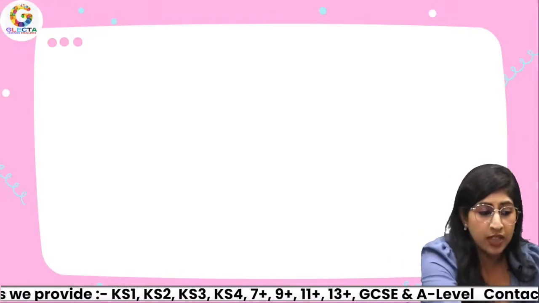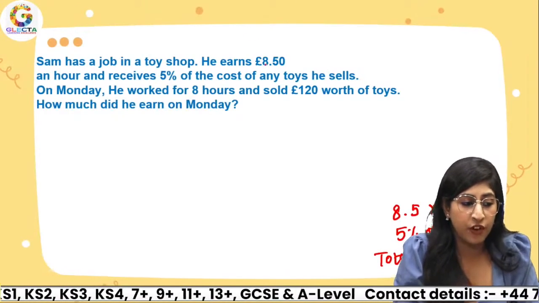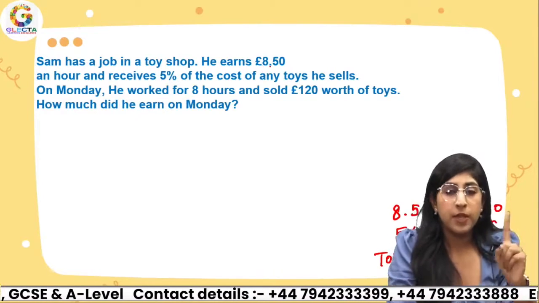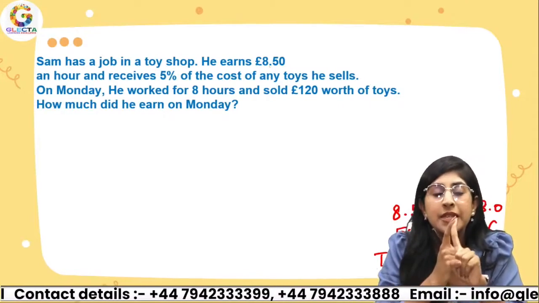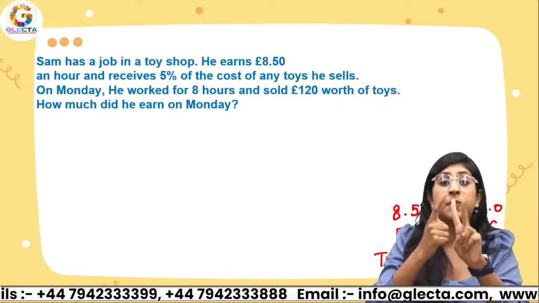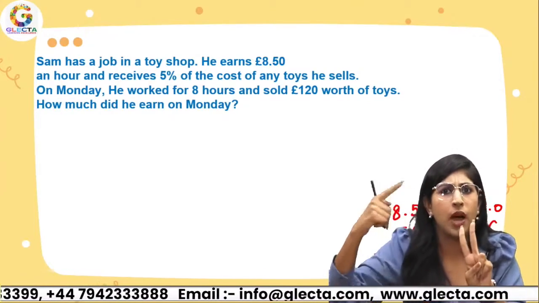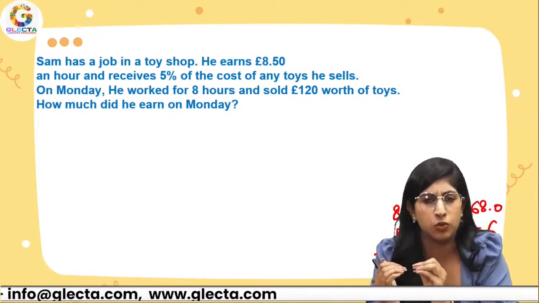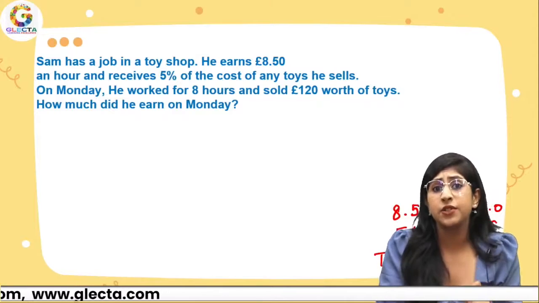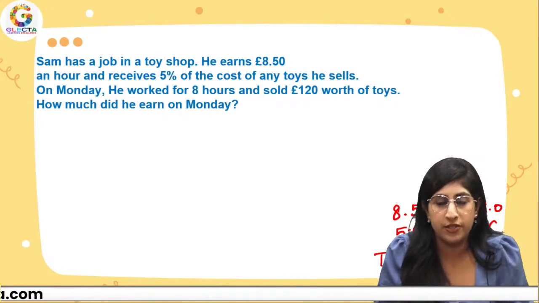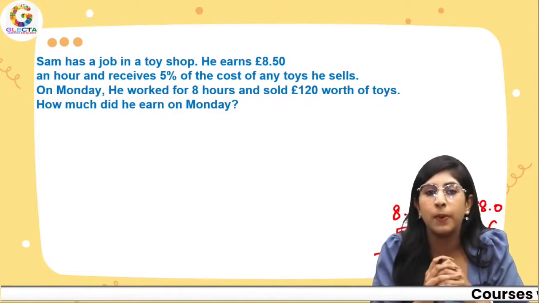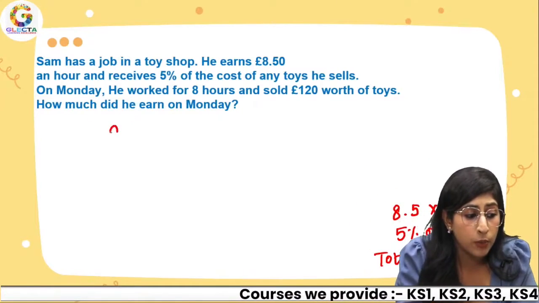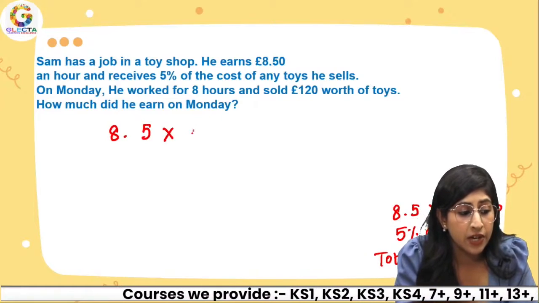First of all, he earns 8.5 pounds per hour. So if he is working for 1 hour, Sam is earning 8.5 pounds. If he is working for 2 hours, the amount will get double, right? That means 8.5 times 2. So if he is working for 8 hours, what will be the earnings? They will just be multiplied by whatever number of hours he's working. So over here, we will do 8.5 times 8.